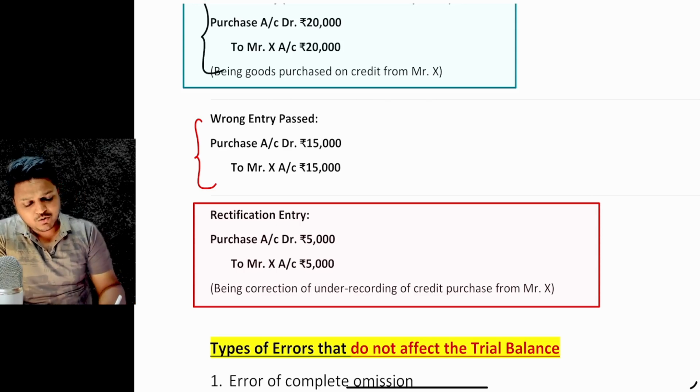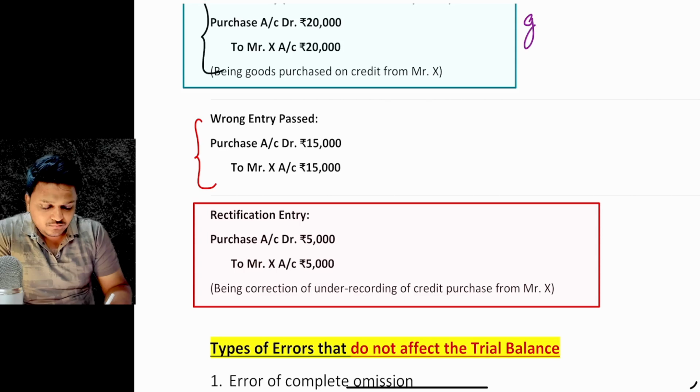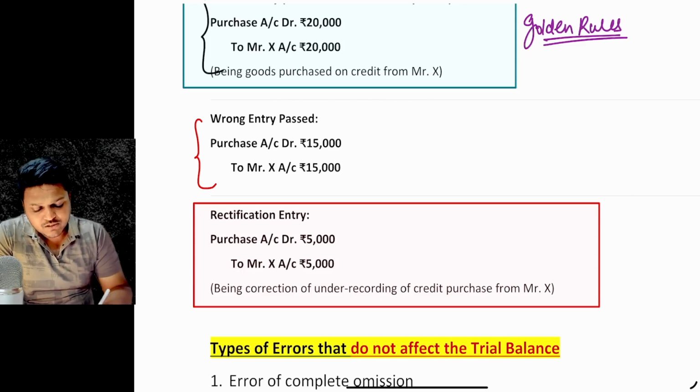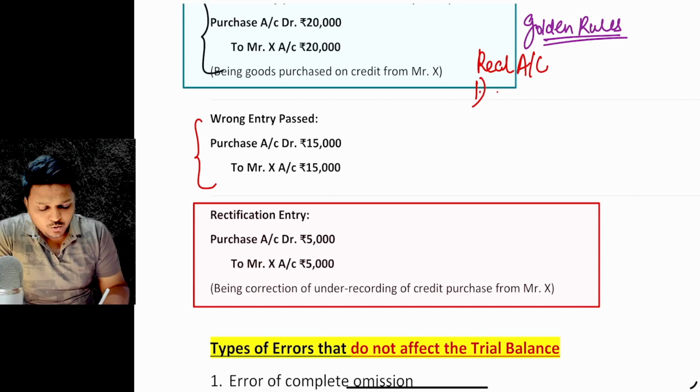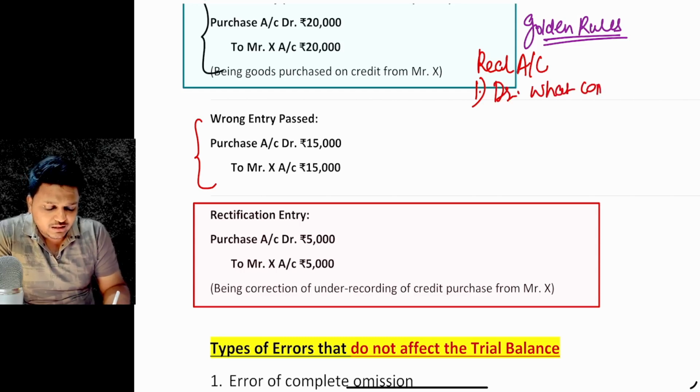I'm just going to write the golden rules over here again. I'm writing for you the golden rules to understand the logic. First of all, real accounts are related to the tangible assets or the intangible assets, right? So the golden rule for real accounts is debit what comes in. If you are receiving the cash, it will be debited, right? And if you're paying the cash, it will be credited. So credit what goes out.